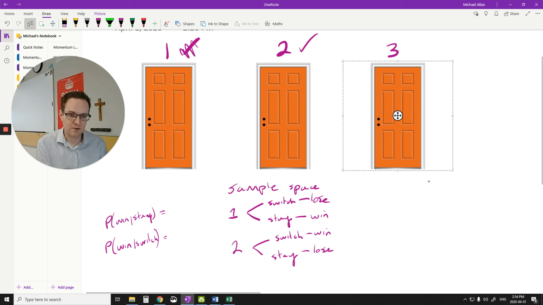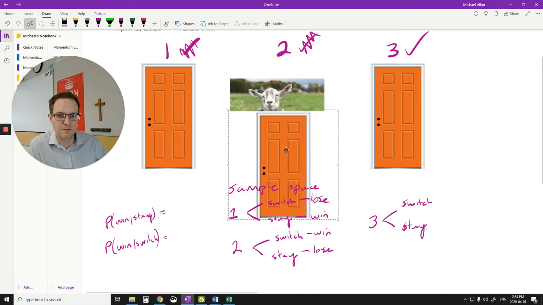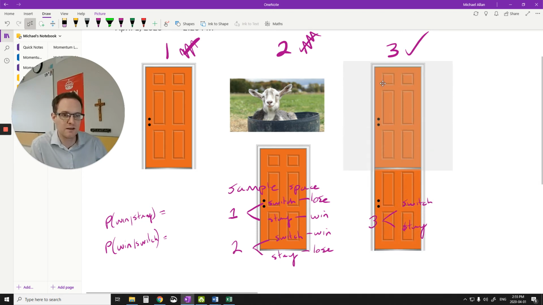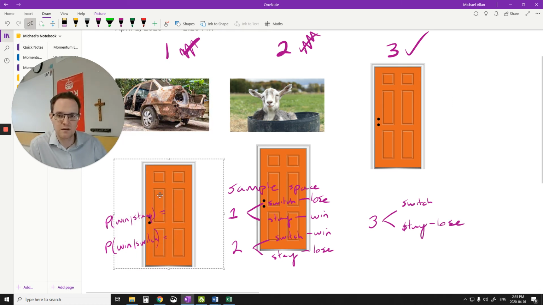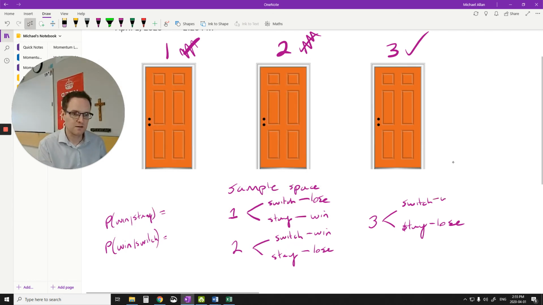So if I pick door number 3, I can either switch or I can stay. Okay. So if I pick door number 3, Monty Hall would open door number 2, reveal the goat, and then you could stay on door number 3. So if I stay on door number 3, I got the goat again. So if I stay, I lose. But if I switch, I win. I get the car. So I win. Cool. Okay, so now what we're going to do is we're going to look at this.